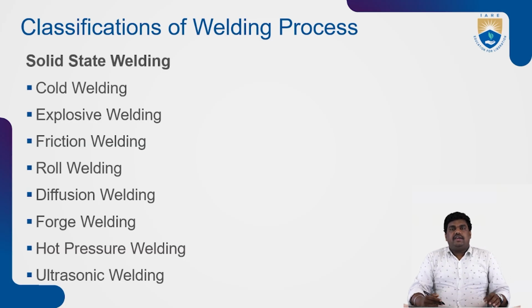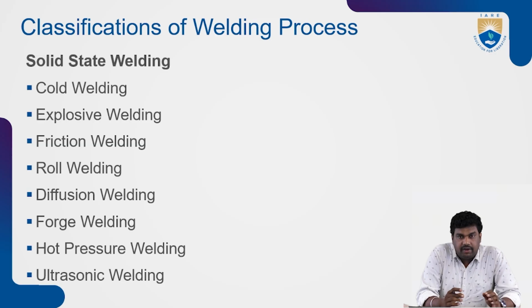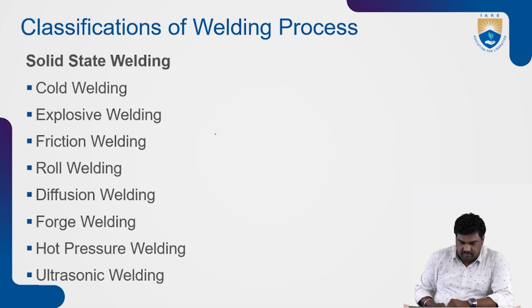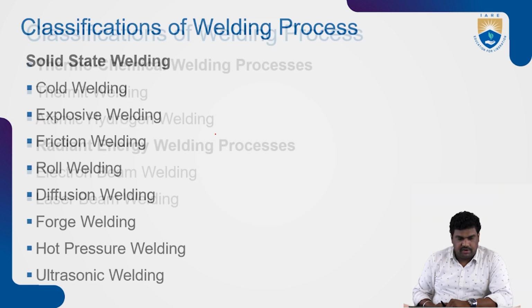In these processes there is no melting happening. Only heating, and we transfer material from one to another, and it is joined as a welded joint. Friction stir processing, friction stir welding, and all.